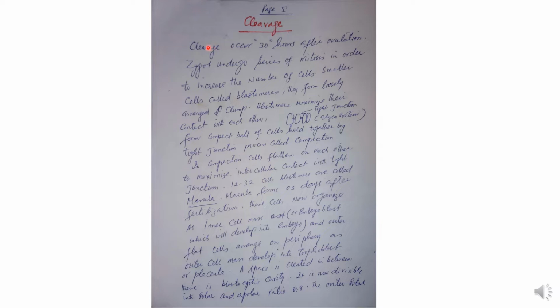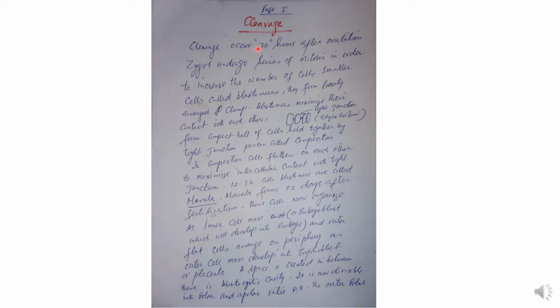The mitosis which starts from this zygote is the cleavage, which occurs after the zygote is formed.